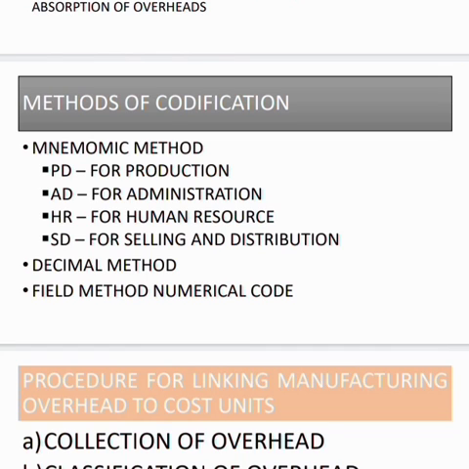Then it should be flexible to accommodate new items. If you are going to include many items in the future, this codification should be such that it is able to accommodate the new items. Then it should be economical, it should not cost much. The basic reason why we are going for the codification is that we should allocate the overhead expenses to various production departments. So whatever we are going to do, it should be economical and it should be appropriate for the needs of the organization, or the purpose for which you are going to codify. It should be justifiable.